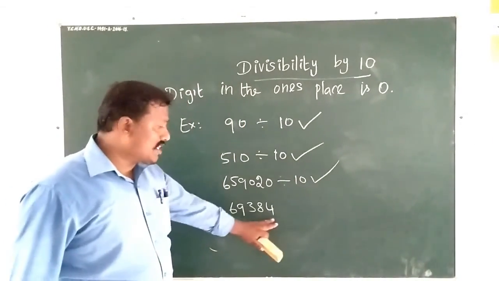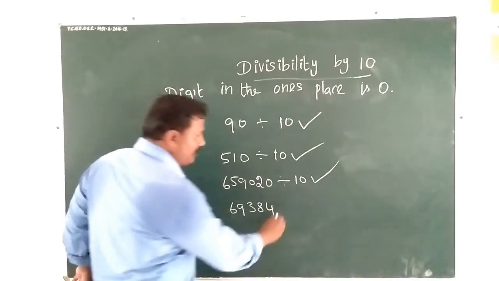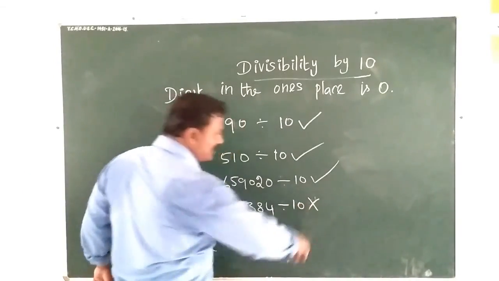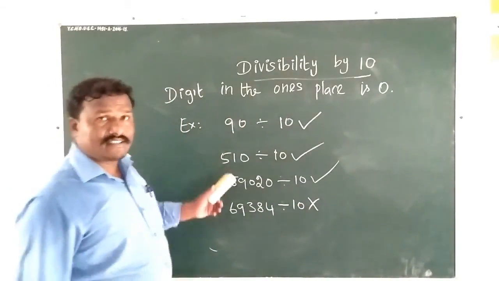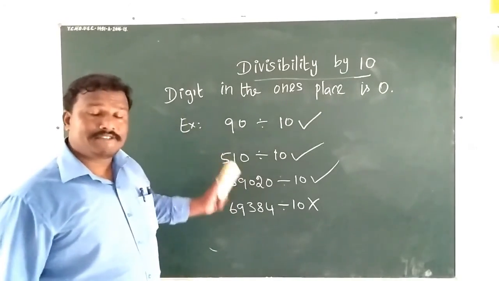Another example, 659020. In the ones place there is 0, so the whole number is divisible by 10. If you see that in the ones place there is no 0 but 4, then it is not divisible by 10. So this is the way we can say whether any number is divisible by 10 or not.